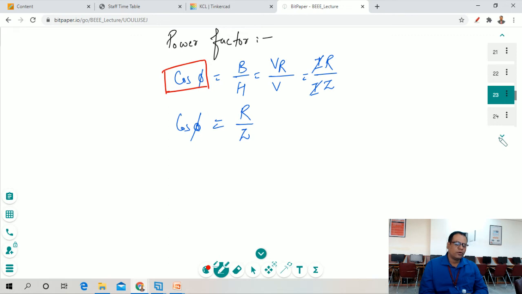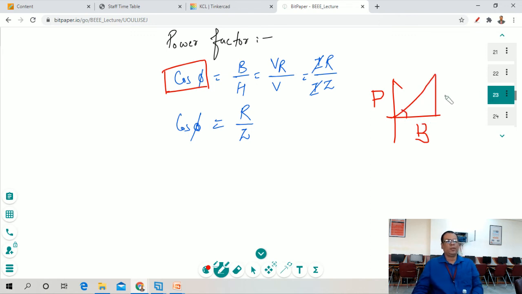So how can we represent this cos of phi? As we can see in this diagram, this is P, this is H, and this is B. We have drawn a right angle triangle like this.